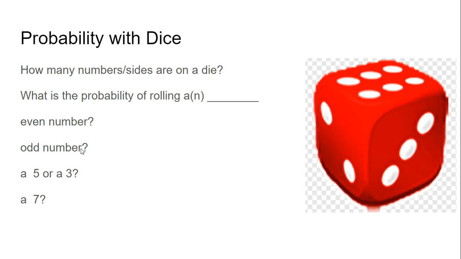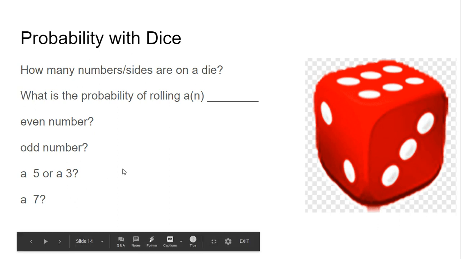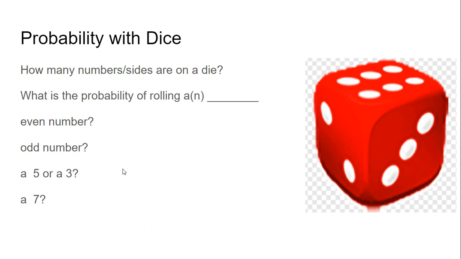Odd numbers would work the same way. 1, 3, and 5 are all odd, so that's 3 numbers out of 6, or a 50% chance. A 5 or a 3. So that would mean we can get a 5 or a 3, so that's 2 out of 6 numbers. That would reduce down to a 1/3 chance as a fraction, or a 33.3% chance. Remember that 1/3 is that repeating decimal, 0.3 repeating.